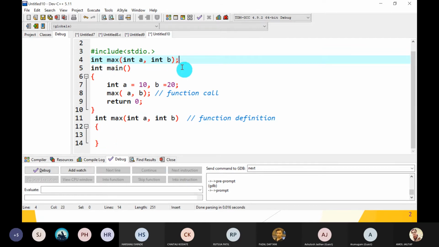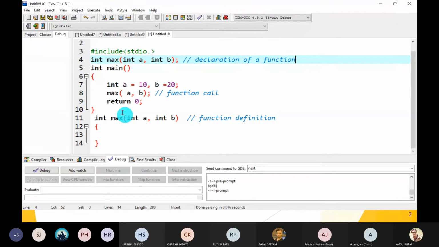So this line we declare mostly above the main function. But lots of students get confused that we must always write the declaration outside or above the main function. It is not necessary. You can write inside the main also. This is called the declaration of a function, or function declaration or function prototype. So you can write it above or inside the main function.